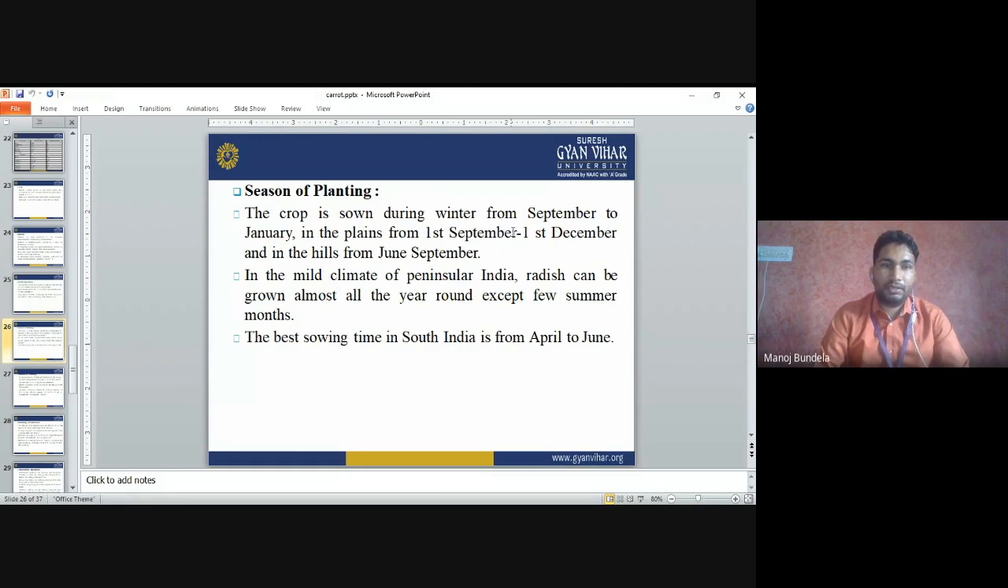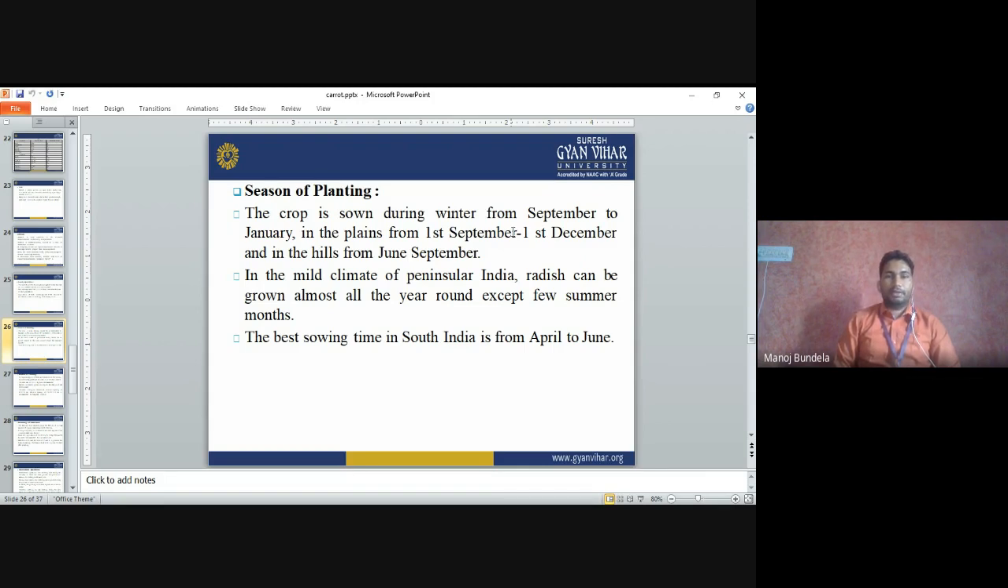Season of planting. The crop is sown during the winter from September to January. In the plains it is sown from 1st September to 1st December, and in hills in June to September. In the plains the temperature will be higher in December and January, so normally it is grown then, but in hills it is grown from June to September.